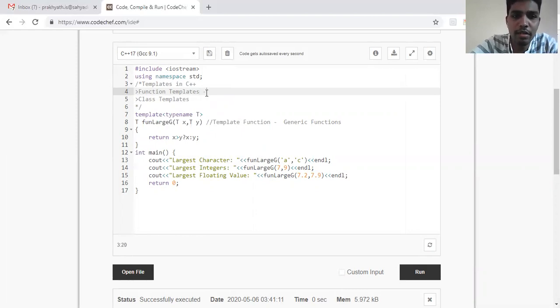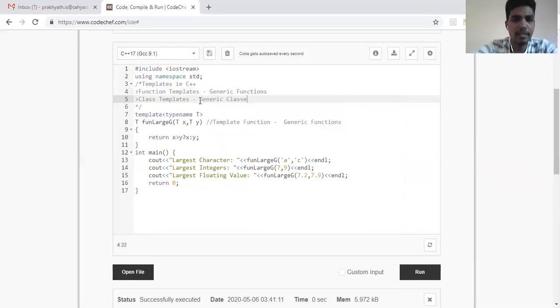Function templates are also called generic functions, and class templates are called generic classes. So there are two kinds of template usage in C++. One kind we have seen here, that is a template function. Another kind is template class. Okay. Some variations in this template function we'll see.